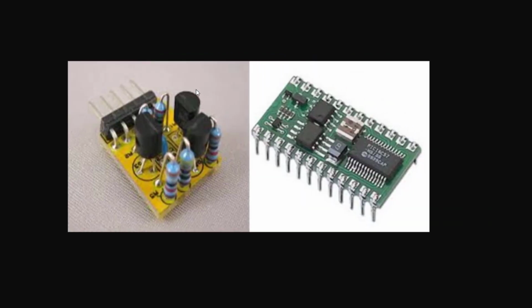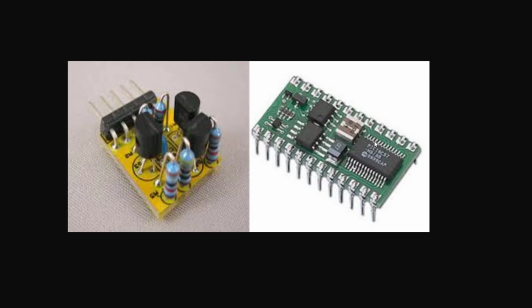So before, what we used to do is we used to take different BJTs and different components like capacitor, resistance, on a different platform. But what we have done in VLSI is we have just integrated all these things into a single chip. See, this is the IC. So here there are thousands and billions of transistors, that is BJT and MOSFET and FET.